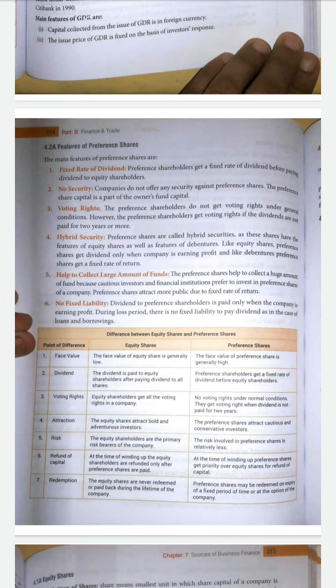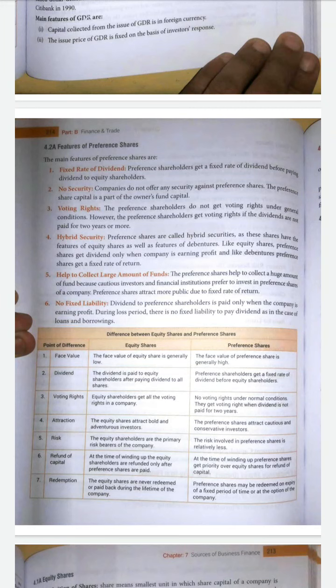You get the voting rights only if the dividends are not paid for 2 years. So only at the time when the dividend is not paid for 2 years, you get the voting rights. Hybrid security: the preference shares are also called a hybrid security, as these shares have the features of equity shares as well as the features of debentures. So it is called a hybrid security because it includes features of the equity shares and debentures.